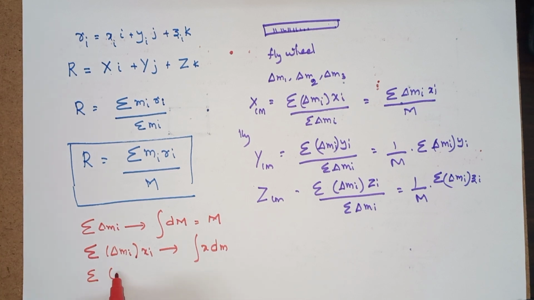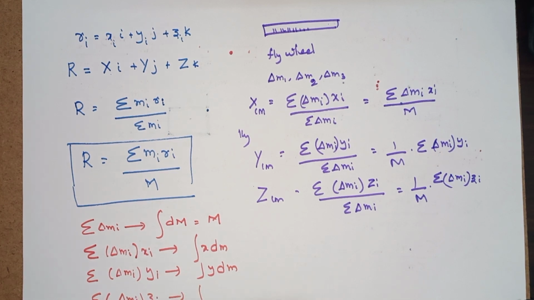Similarly, delta mi yi is y dm, and delta mi zi is z dm.